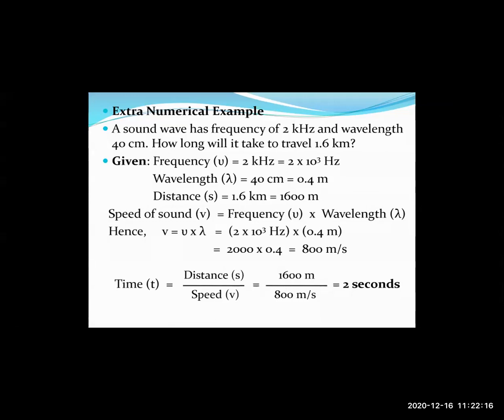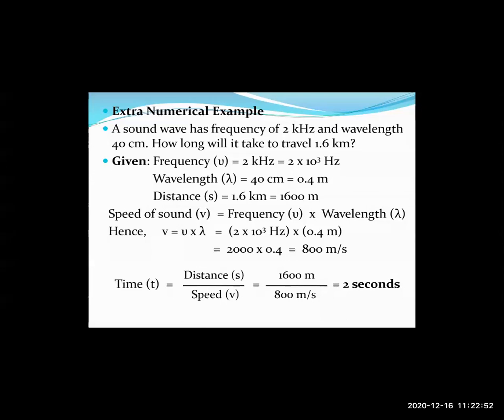We know speed of sound v equals frequency nu into wavelength lambda. So v is equal to 2 into 10 raised to 3 hertz multiplied by 0.4 meters, that equals 2000 into 0.4, that is 800 meters per second. So first of all, we have calculated the velocity of the sound from the quantities of frequency and wavelength. We got that as 800 meters per second.